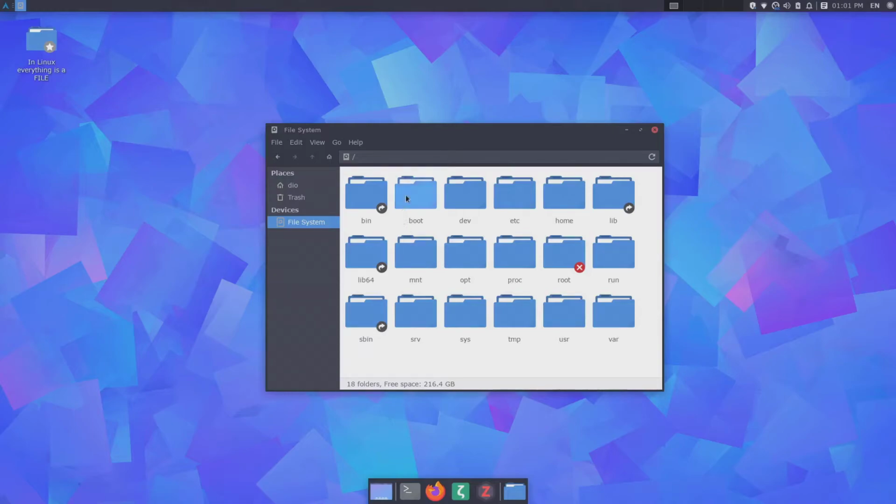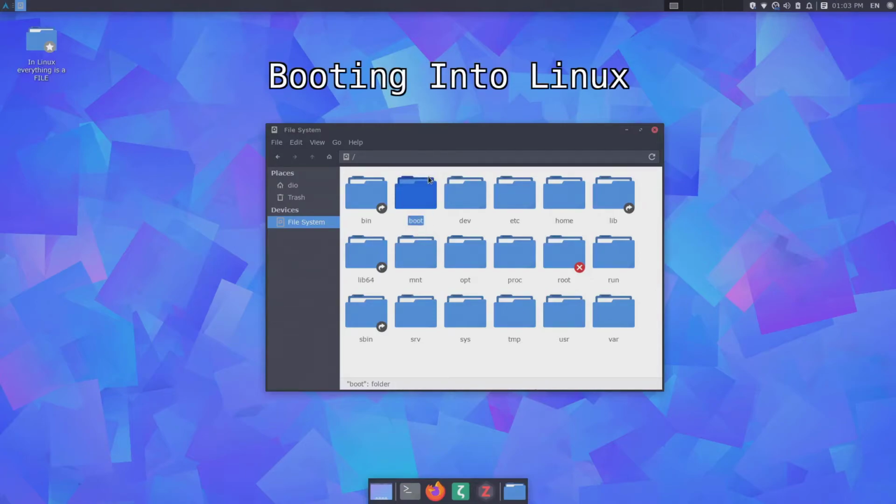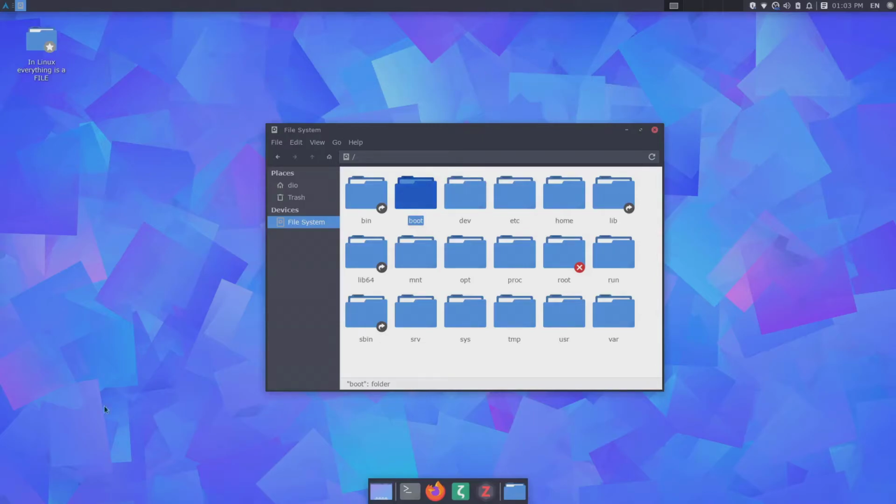Okay, moving forward, we have the boot folder, and this folder is used just for that, to boot our system. If we don't have this boot folder, Linux cannot start or cannot be booted into our distribution. So you don't need to mess around with this directory.